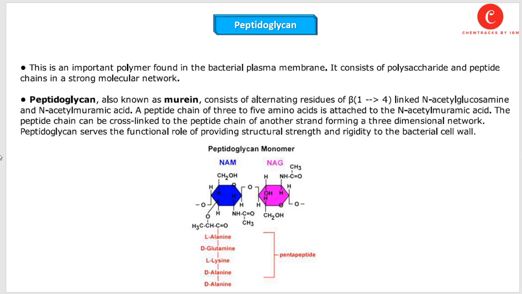So this is all about the carbohydrates. Either they are tetrasaccharides, pentasaccharides, hexasaccharides, or they are homopolymers or heteropolymers.